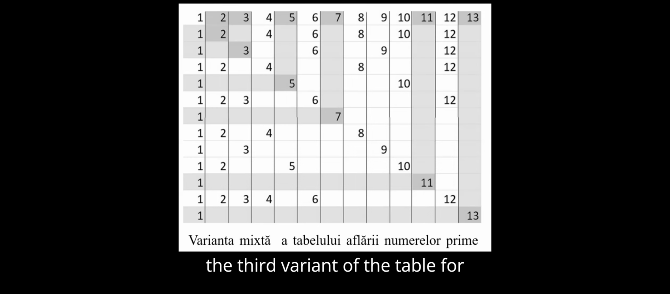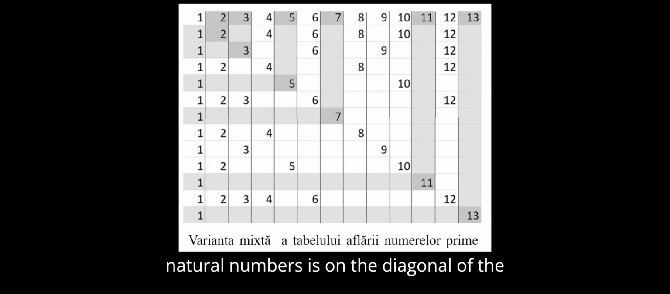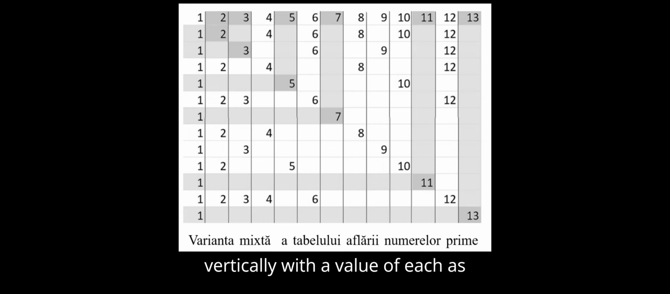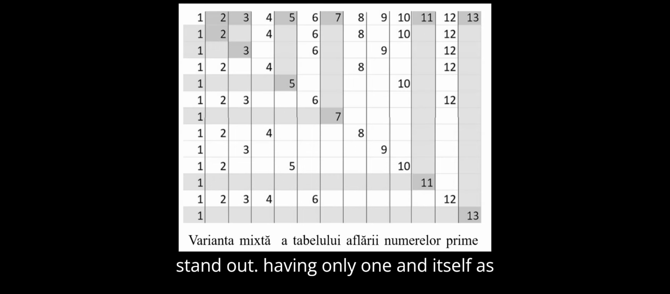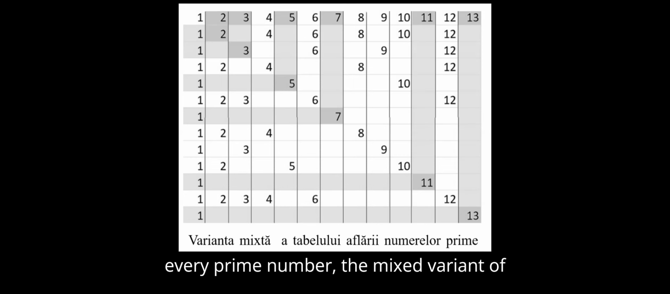The third variant of the table for finding prime numbers. The string of natural numbers is on the diagonal of the table, and the numbers on it are repeated vertically with the value of each as distances. Notice how the prime numbers stand out, having only 1 and themselves as divisors. Extremely interesting was the idea of combining 2 tables from those previously exposed. This table is like a queen table with double confirmation of every prime number.